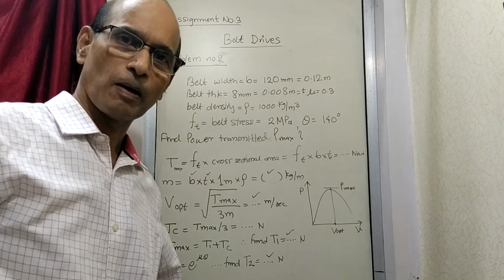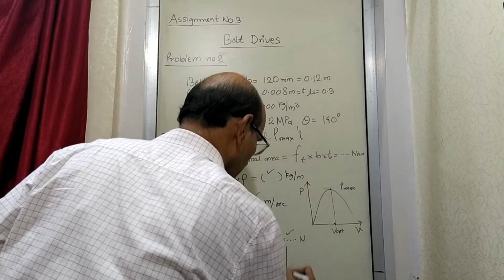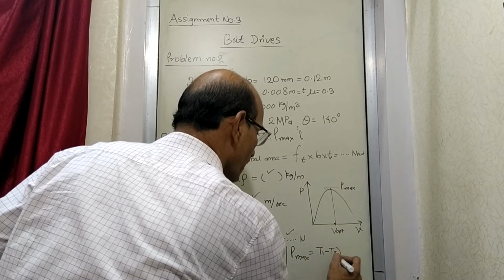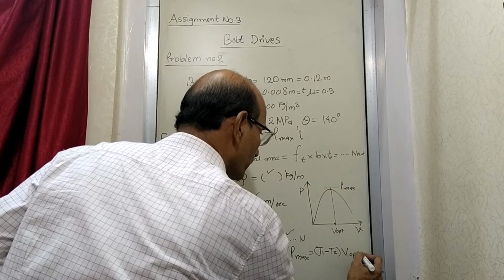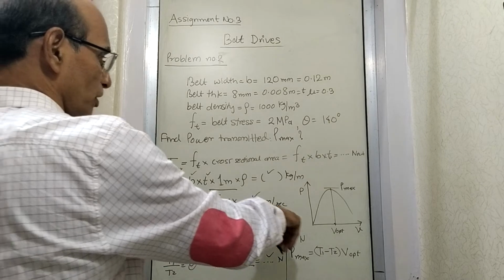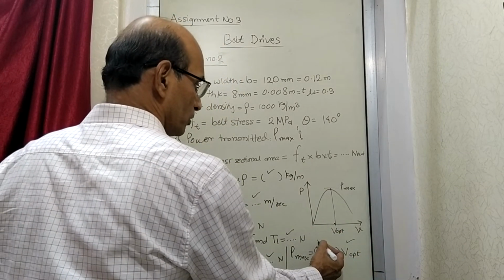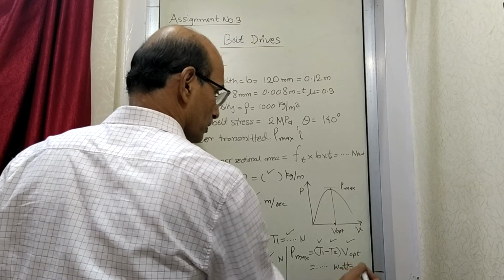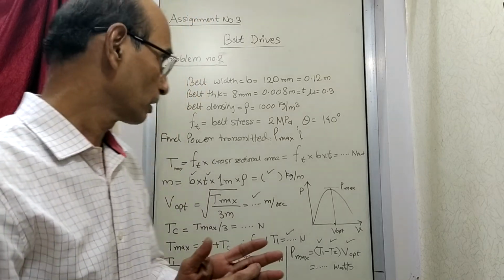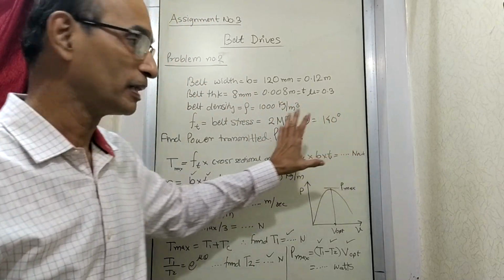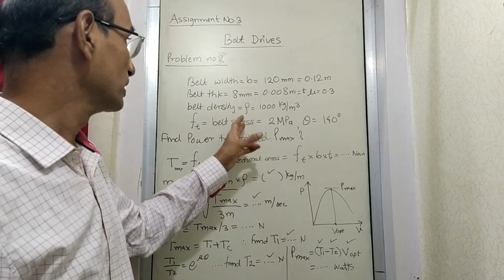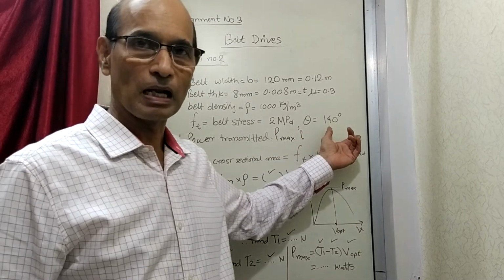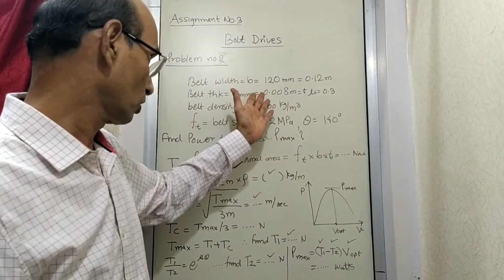Now after knowing this, the next part is simple. Power transmitted, P maximum power transmitted is equal to difference in tensions multiplied by V optimum. Now in our case, optimum velocity is already known, T1, T2 is already known. So you can find out, this is the power in watts. How much power in this situation, if the belt has got this specification, its capacity, its mass density is this much, its stress capacity is this, it is overlapping the pulley by 140 degrees, and this is the cross section of the belt.